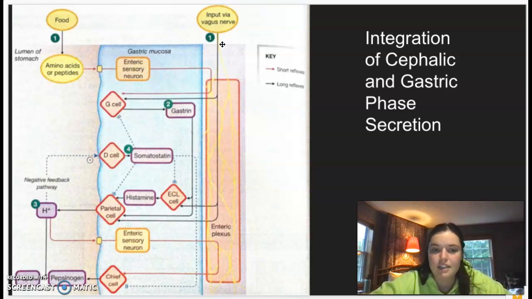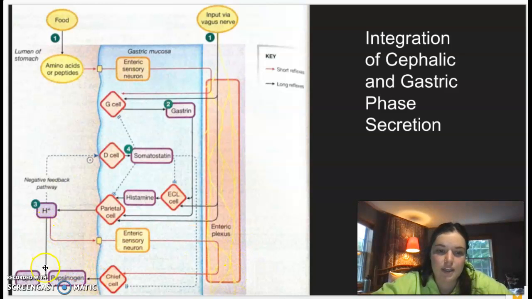Additionally, gastric acid can then, through two different ways, activate chief cells and release pepsin. Through right here and this red line, we see the short reflexes of gastric acid innervating the enteric sensory neuron to activate those chief cells, releasing the inactive pepsinogen, which is then cleaved and activated into pepsin. So that's one way.